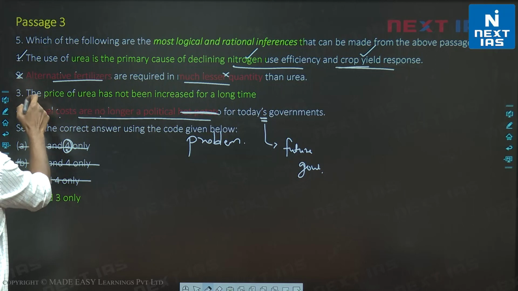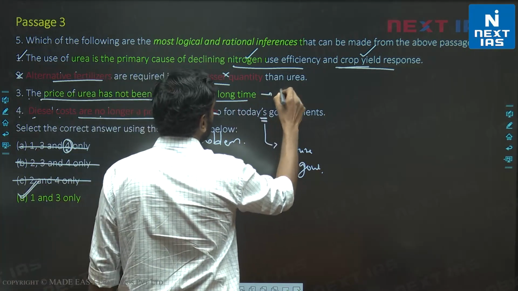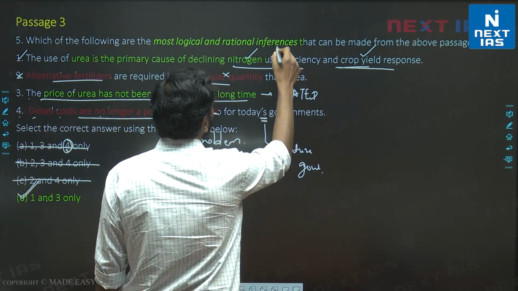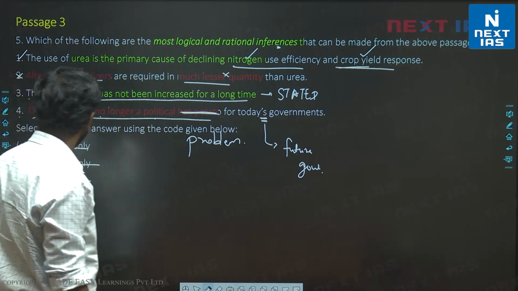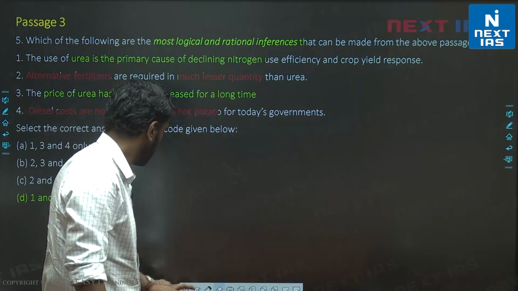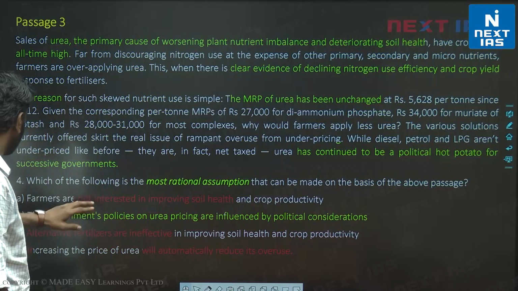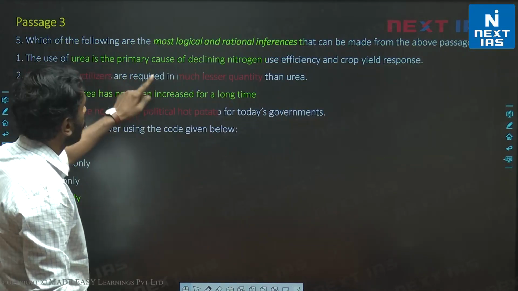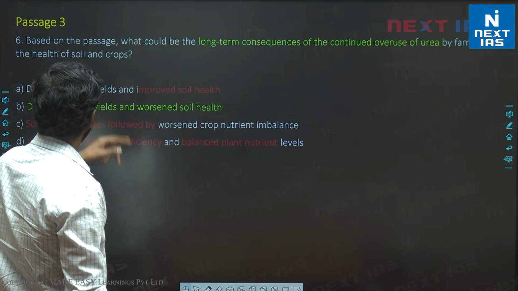We can also justify 3. The price of urea has not been increased for a long time. This is clearly stated. It is in fact a fact but not an inference, but still D is the correct choice for this question. Alright. So the first answer to this question from the passage was B. Most rational assumption answer is B. For most logical inference, answer is D. D for Delhi.